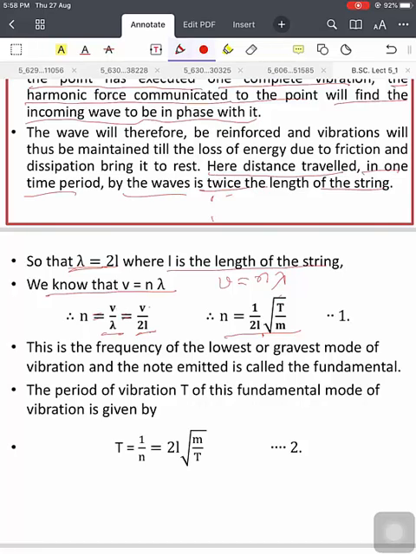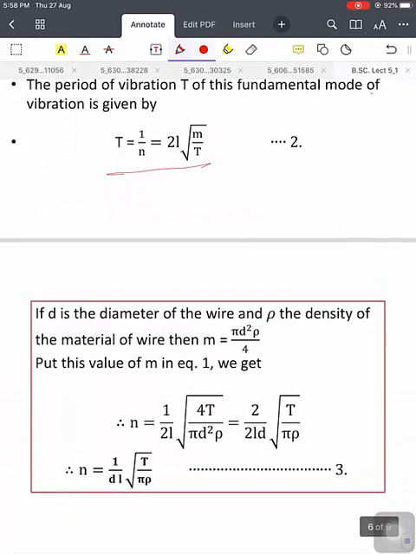This is the frequency of the lowest mode of vibration, and the emitted note is called the fundamental note. The period of vibration of the fundamental mode is the reciprocal of the frequency, so T is equal to 1 upon n, which is 2L into under root m by T.